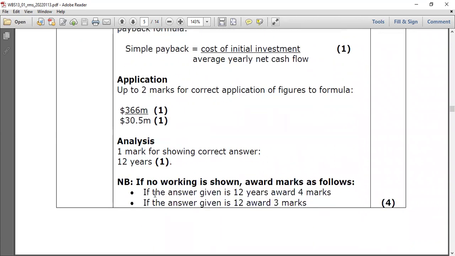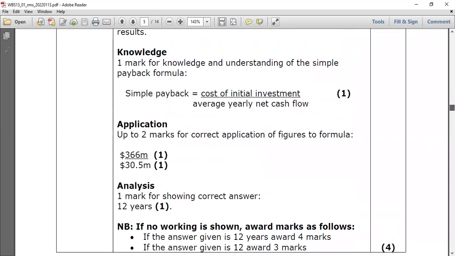That's why, if the answer is given without working, if no working is shown, and you got the final answer 12, correct, award 4 marks. Anyway, there is a mathematical model for how long it will take to recover your initial investment. So how do we do that? Initial investment divided by average yearly net cash flow.